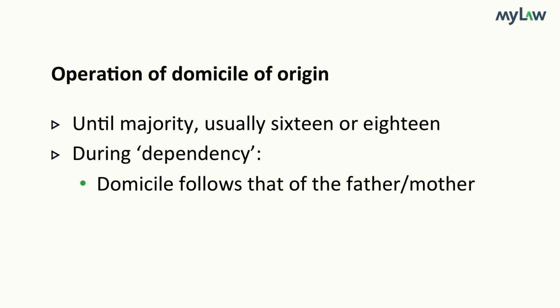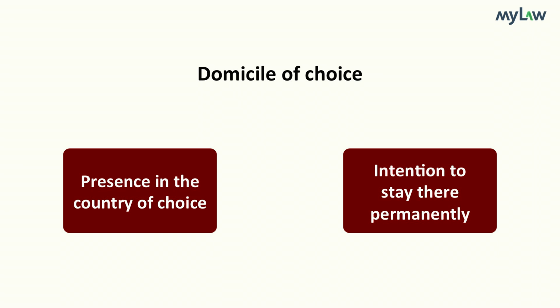In the interim period, that is until that person reaches majority, his or her domicile is essentially dependent on that of his or her parent, either the father or the mother, depending upon the circumstances of his birth. If the controlling parent's domicile changes, so too does the domicile of the dependent child. Now, once a person reaches the age of majority, he or she becomes capable of acquiring a domicile of choice. The basic principle is that such a new domicile can only be acquired by actual presence in a country with an intention to stay there permanently or at least indefinitely. Both these elements must be present.